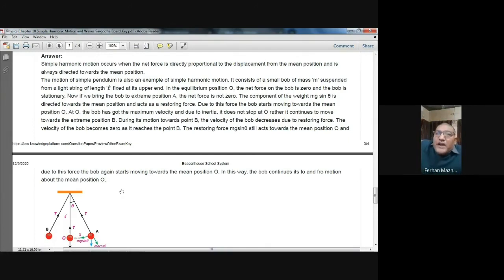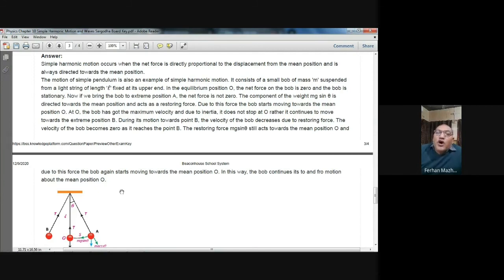The motion of the simple pendulum is also an example of simple harmonic motion. It consists of a small bob of mass m suspended from a light string of length L fixed at its upper end in the equilibrium position O. The net force on the bob is 0 and the bob is stationary. Now, if we bring the bob to the extreme position A, the net force is not 0. The component of the weight mg sine theta is directed towards the mean position and acts as a restoring force. Due to this force, the bob starts moving towards the mean position O.